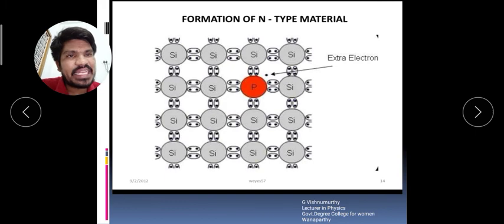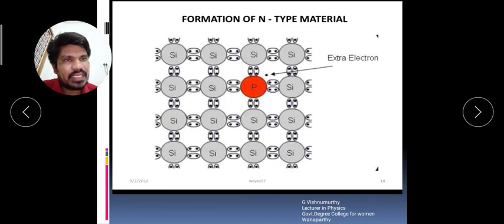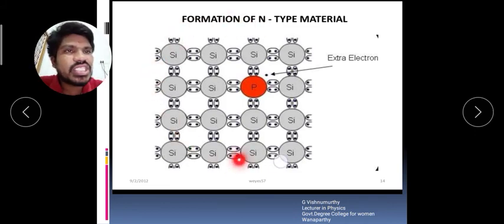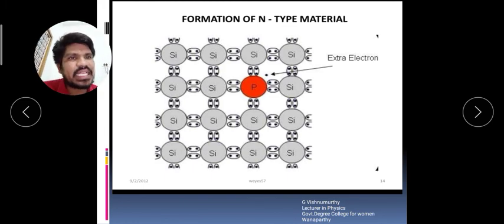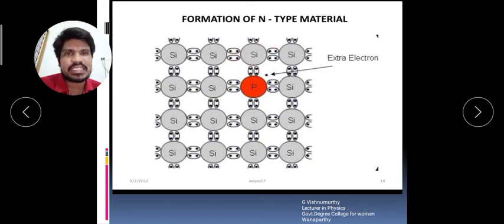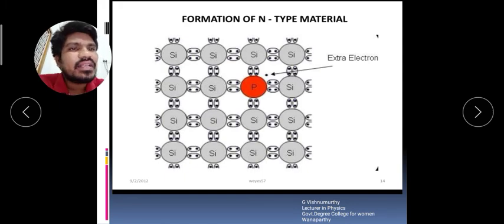Here you see the structure of the N type material: phosphorus and silicon. Phosphorus has 5 valency electrons and silicon has only 4. The 4 valency electrons of silicon bond with 4 of the 5 electrons of phosphorus, forming covalent bonds.